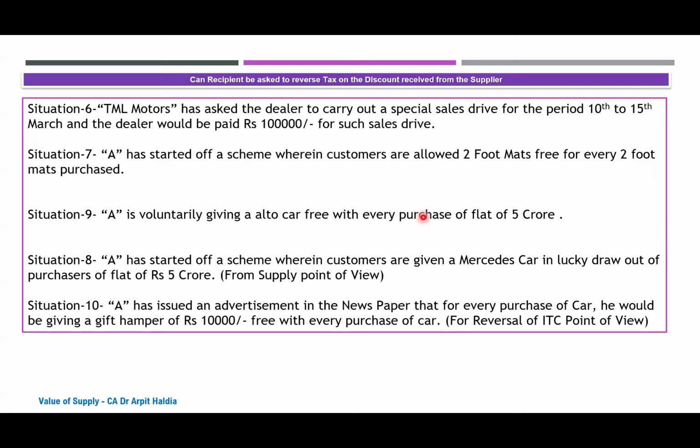Yeah. What I want to say is that simply having a mechanism to identify the value of a car, does that mean there is a supply of the car also? Because GST has to be on supply. If the builder says that instead of the car, I am ready to give you a certain amount of consideration, simply valuing that particular car, does that mean there is a supply also? Isn't it so? If the scheme document itself is published as with car and without car, that means there is a value for the car.